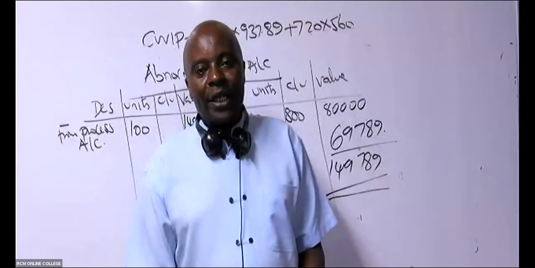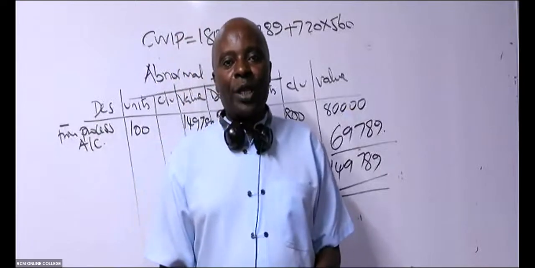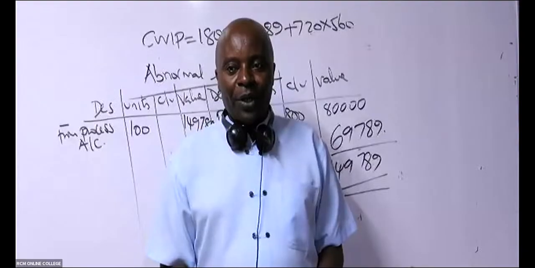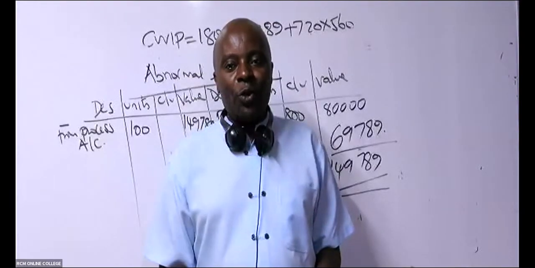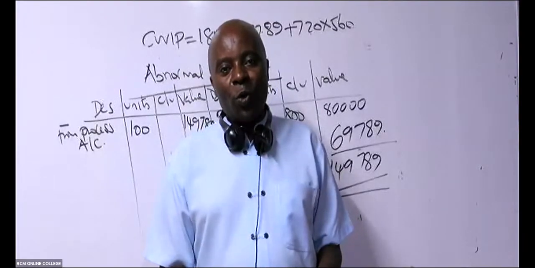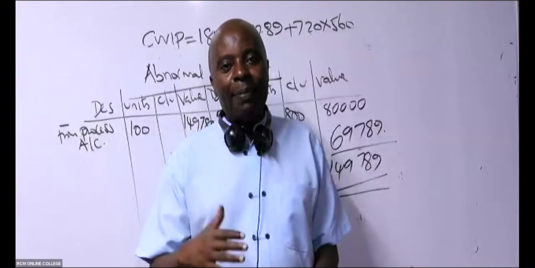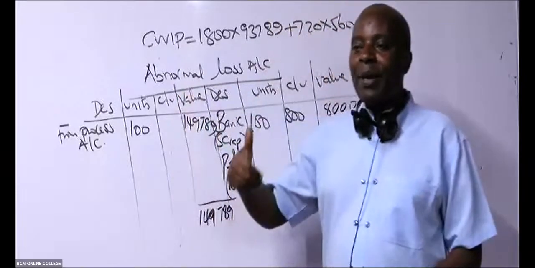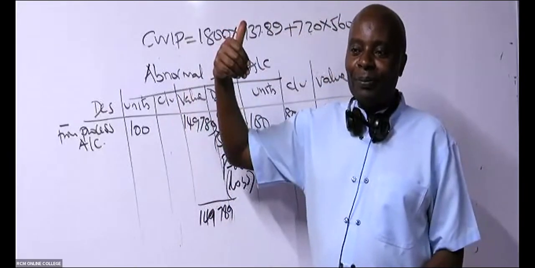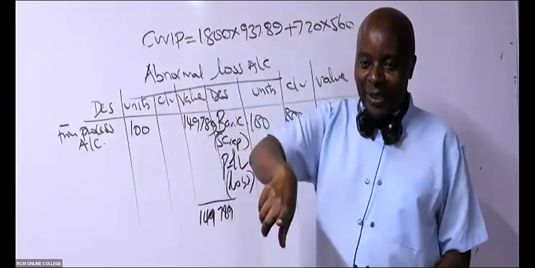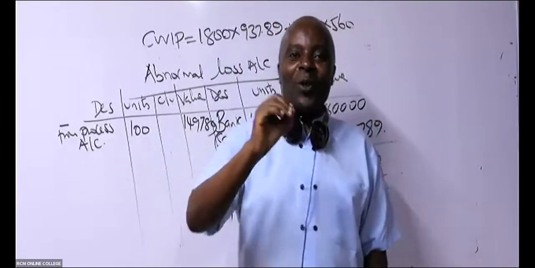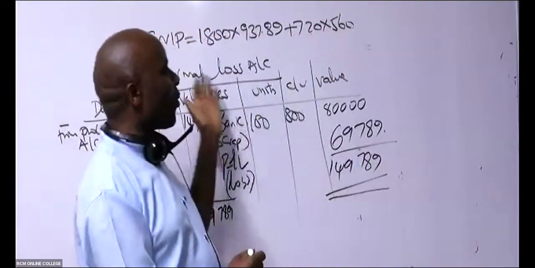And then, of course, you can see there is a place where they told us to give them the value of closing work in progress. So when they tell you in Roman 3 to give the value of closing work in progress, and it happens that you have done it up there, you simply go and copy that working.